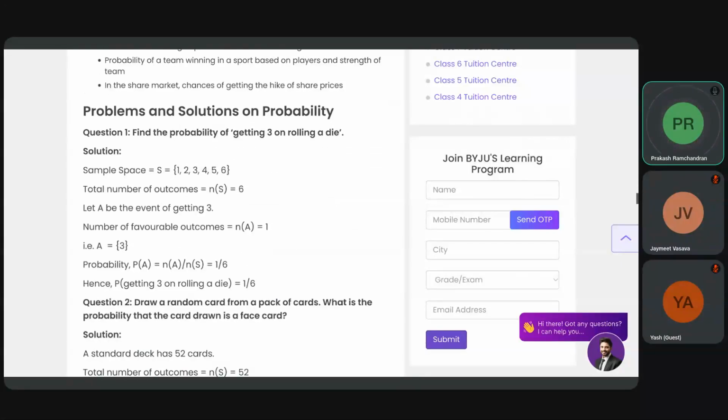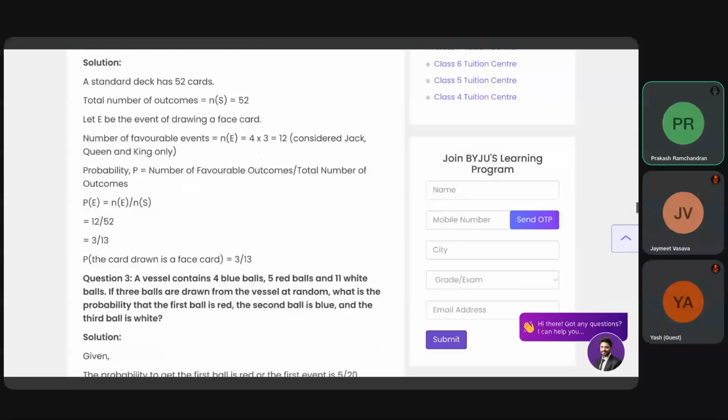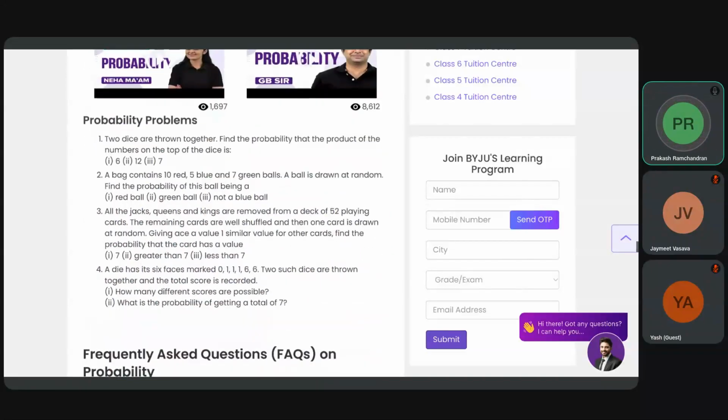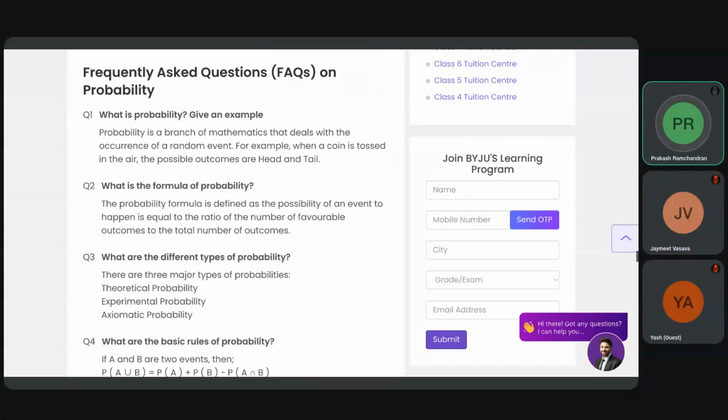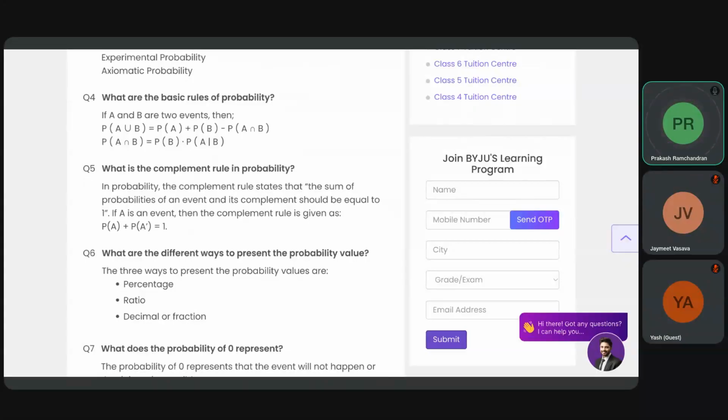Chances of. So problems and solutions. There are many problems and solutions. I think this should suffice for us for the day. We are already coming to 29:30. So frequently asked probability questions, examples, formulation of probability, and in this case the probability A plus B. This is very important. What are the basic rules of probability? If A and B are two events, then probability of A union B is equal to probability of A plus probability of B minus the intersection. Probability of A and B both, the intersection of both, that should be subtracted.